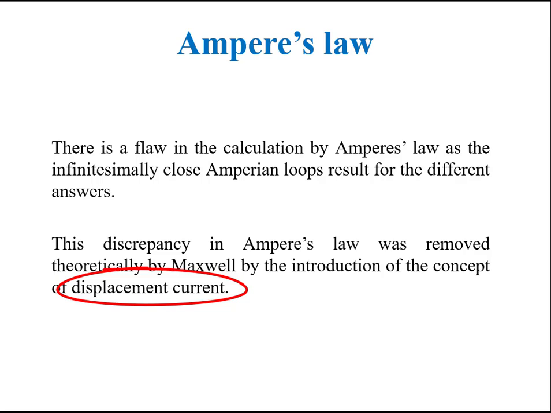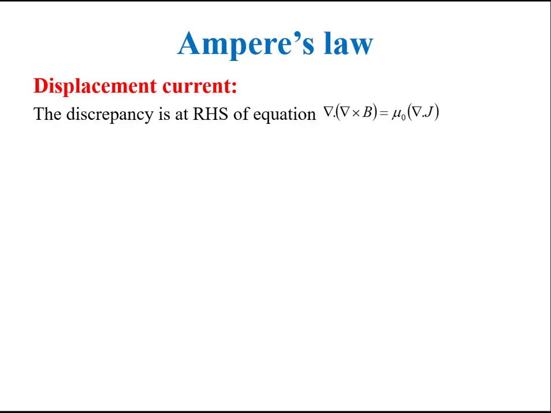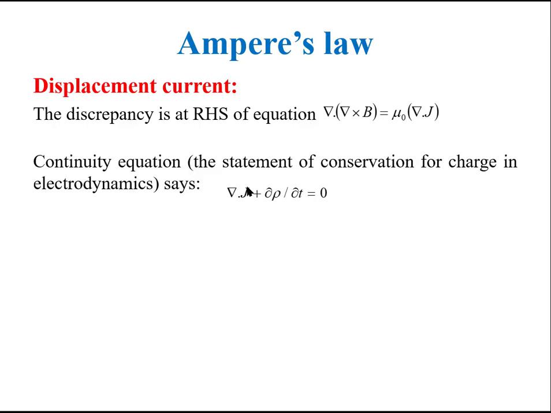Let us discuss the displacement current in the next slides. Since the discrepancy in Ampere's law was at the right hand side of its differential equation, it was that the divergence of current density J at the right hand side was not vanishing in case of non-steady currents. To remove this problem, let us start with the continuity equation, which says the divergence of J plus the time rate of charge density, when added with each other, gives 0.